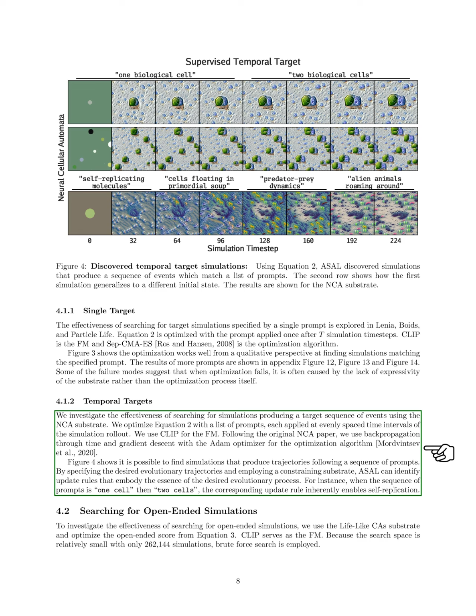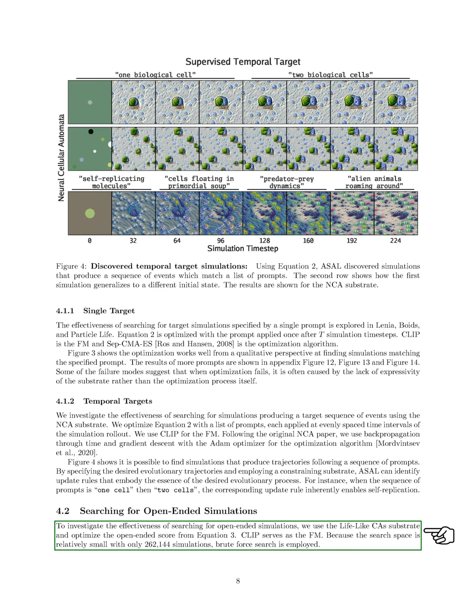By defining the desired evolutionary paths and using a constraining substrate, we can identify rules that capture the essence of these evolutionary processes. For example, a sequence of prompts like 1 cell, followed by 2 cells, leads to an update rule that allows for self-replication.